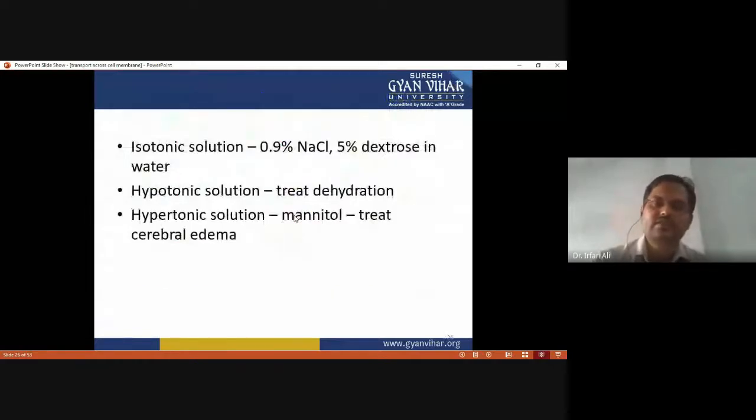So isotonic solutions, if we compare with the blood, are 0.9% NaCl and 5% dextrose in water. Okay, it is an isotonic solution. And hypotonic solution treats dehydration, and hypertonic solution treats cerebral edema. So when dextrose is given to the patient, which has 0.9% NaCl and 5% dextrose, that's why there is isotonic condition, and there is no loss or gain of water in the body.